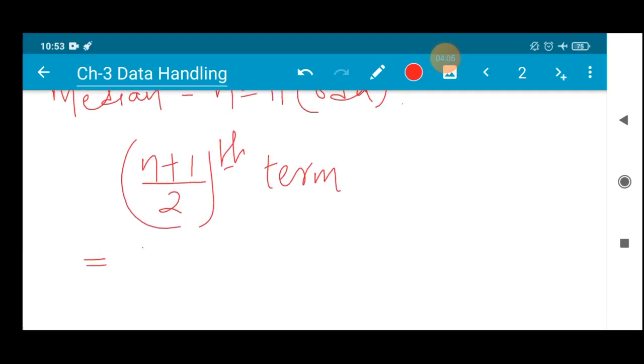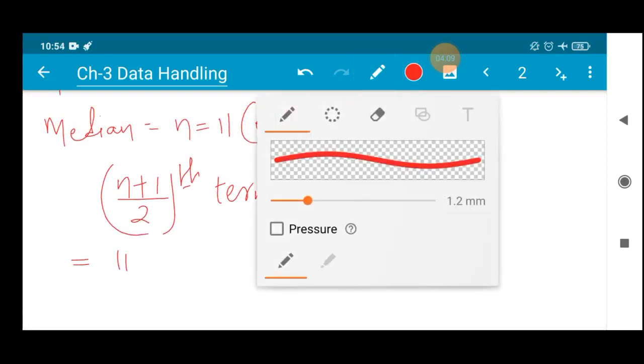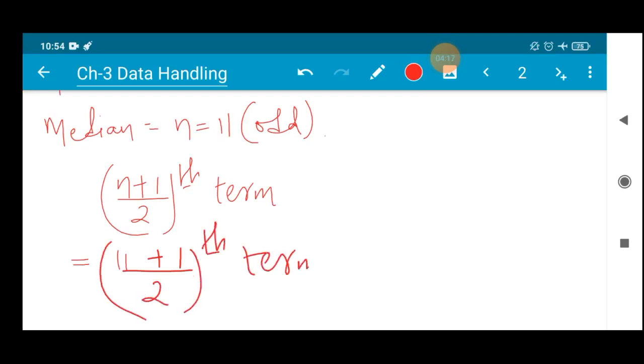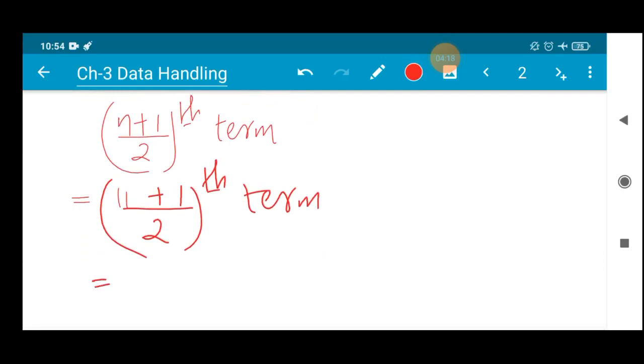What is the value of n? The n value is 11, I have already written it here, plus 1, divided by 2. So this will not be your median, you will get the term. Which term it will be, we will find later on. So 11 plus 1 is 12, 12 divided by 2, it is the 6th term.